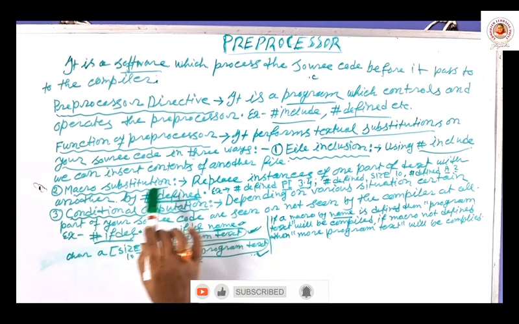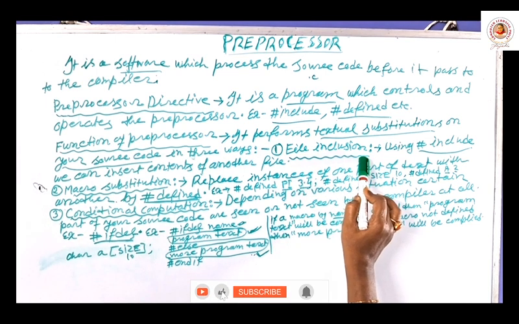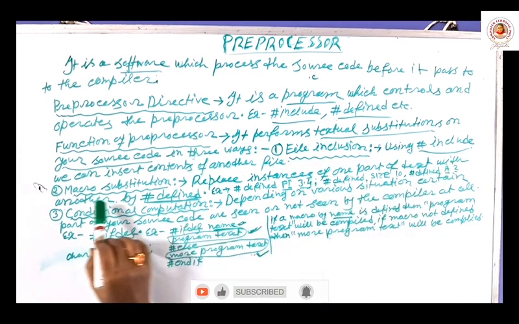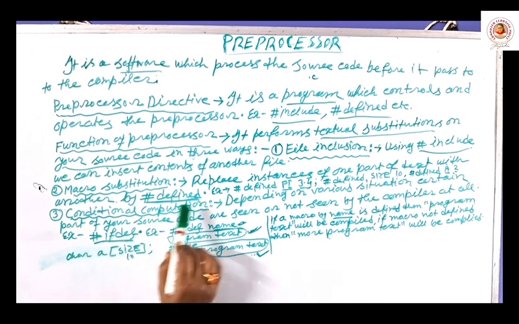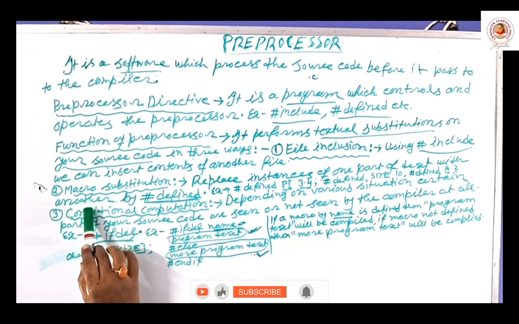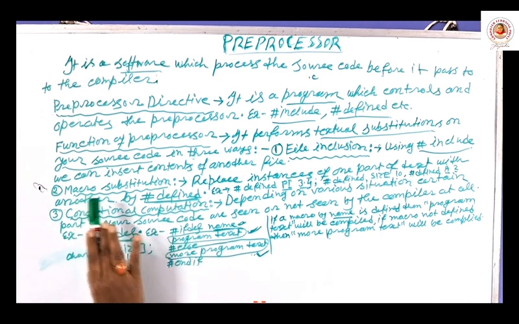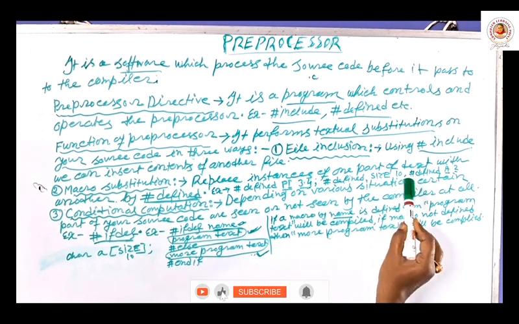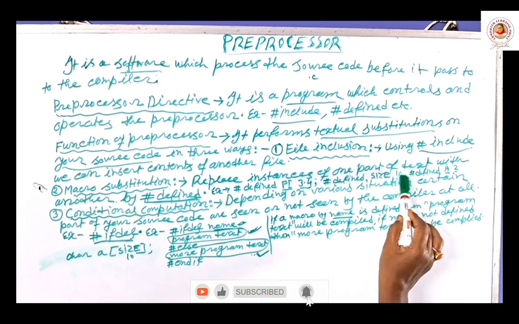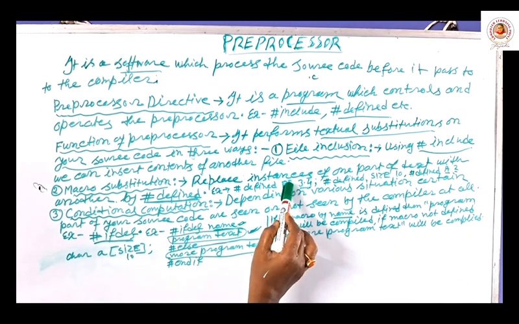So there are three ways of function of preprocessor. One is file inclusion with the help of hash include. Second is macro substitution. That means replacing one text with another value or text, and it is done by hash define. That means macro definition. Whatever I am defining, pi is a macro. This is your macro value. Size is a macro, 10 is a macro value. A is a macro, 2 is a macro value. That is called macro.